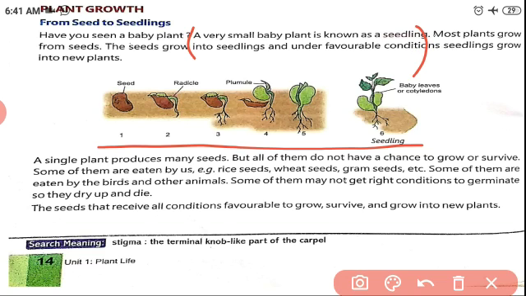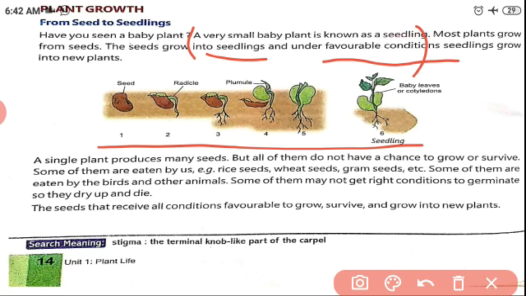Most plants grow from seeds. Do you agree or not, children? Yes, most plants grow from seeds. The seeds grow into seedlings, that is, baby plants. Under what conditions will they grow? Under favorable conditions. What are the favorable conditions? It needs sunlight, air, and water. These three things are the favorable conditions that suit a seed to become a seedling.